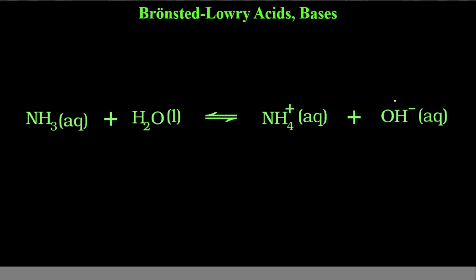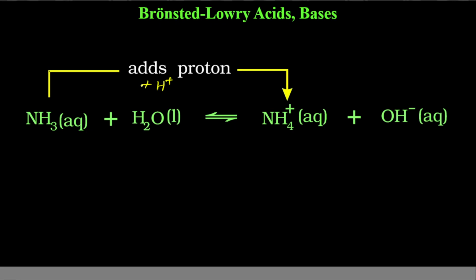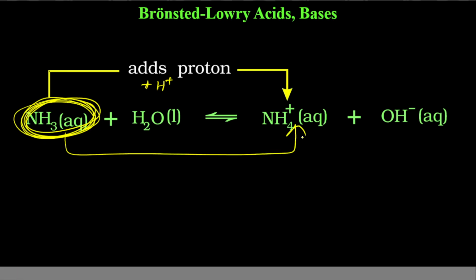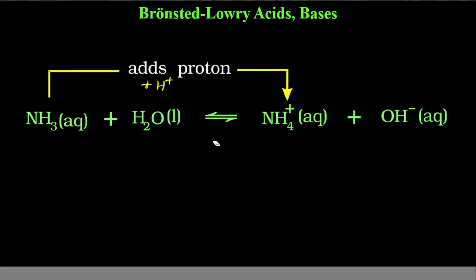Now see here, if I consider NH3 to NH4 conversion, there is a difference of 1 H plus. If you add proton here, you will get NH4 plus. Because this one is accepting proton to get converted to this one, it means this must be base. And in that case, this will be conjugate acid. Conjugate acid of what? Of ammonia.